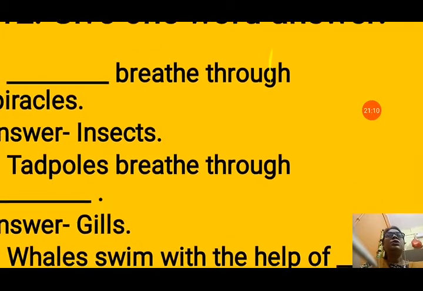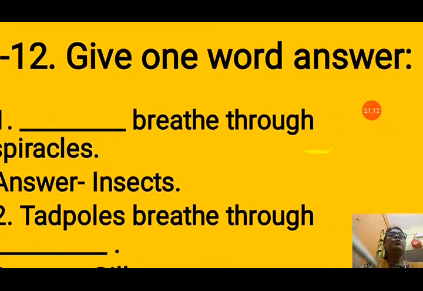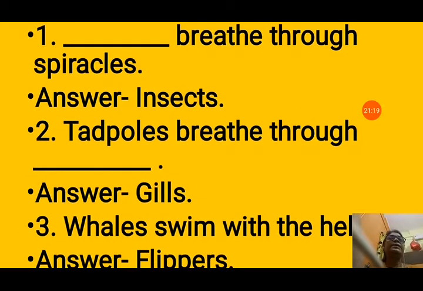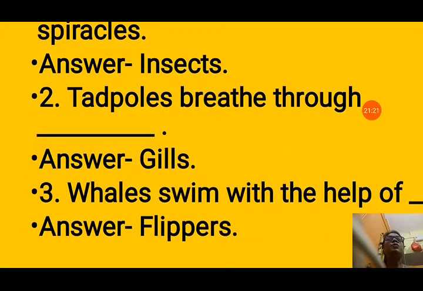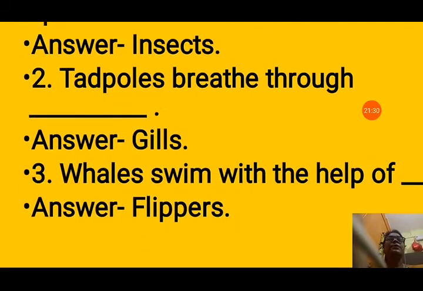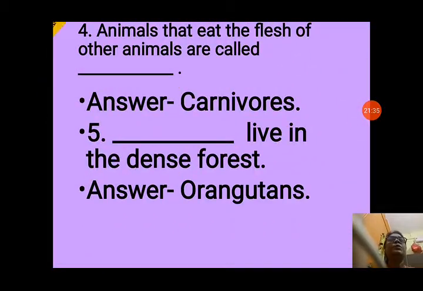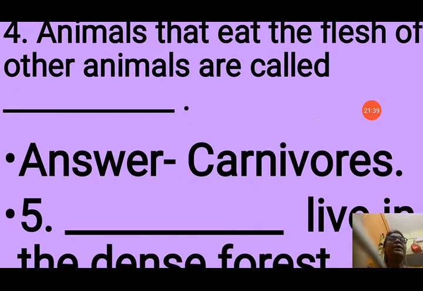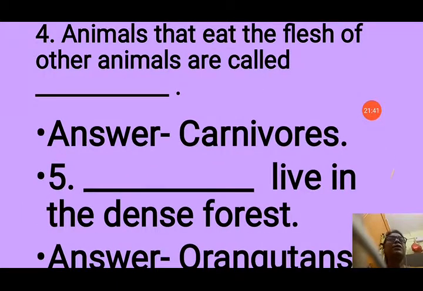Now next is question number 12, give one word answer. Which animal breathes through spiracles? Insects. Insects breathe through spiracles. Tadpoles breathe through gills because they remain in the water when they are baby frogs. So they breathe through the gills. Whales swim with the help of, answer is flippers. Next is, animals that eat the flesh of other animals are called carnivores. You can see the answer, carnivores.